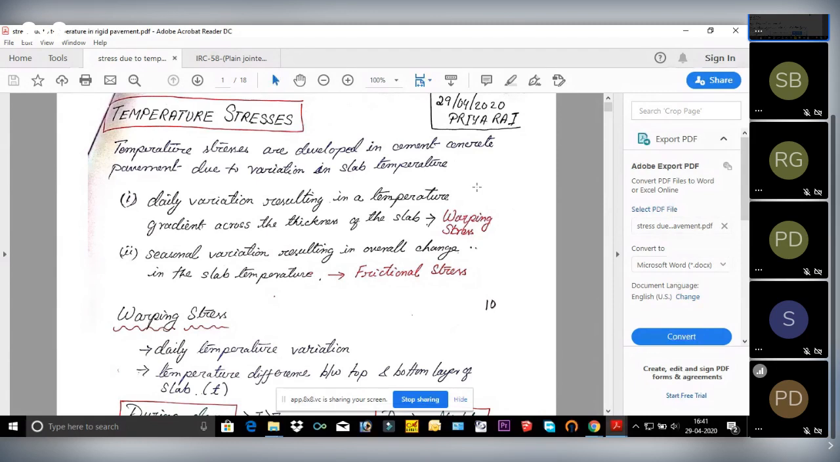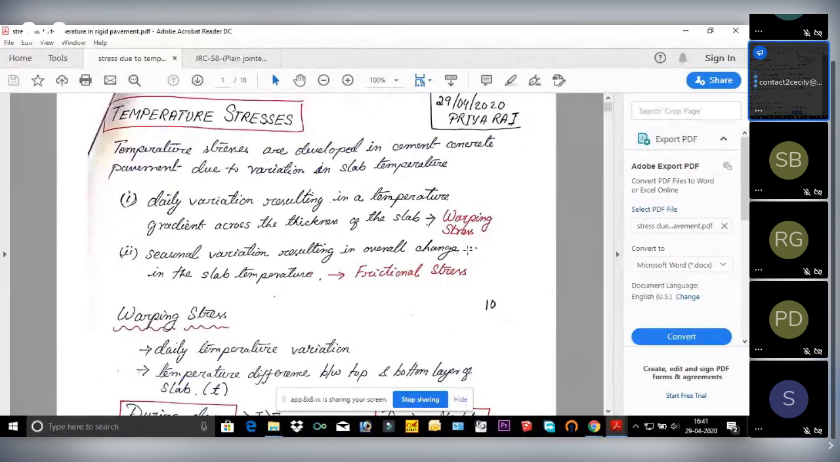There are three values for stresses due to loading, that is Se, Sc, and Si. Among these three, you can see from your previous numerical problems also that Se is maximum. So at the edge, it is always believed that the maximum stress is generated due to loading. Clear? Now, that was due to loading, and today's topic is the stresses developed in the rigid pavement due to temperature variation.